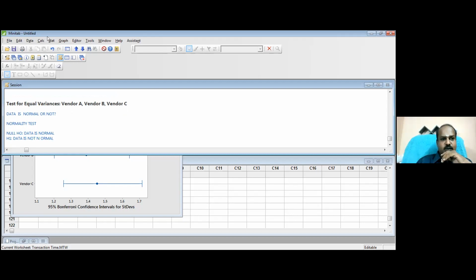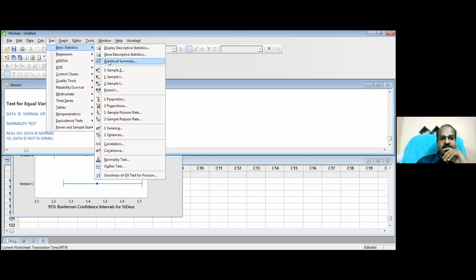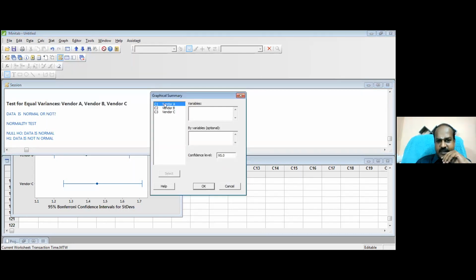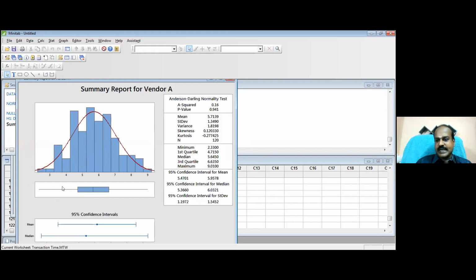Very good. So now go to Stat, Basic Statistics, Graphical Summary. Now I select vendor A, double click, 95% confidence level, I give okay. And now what is this tool, this diagram? What is this graph? Is it a bar chart? Bar chart means there will be bars. So you have bars here. Whenever you see a bar, is it a bar chart? No, sir. It's a histogram.